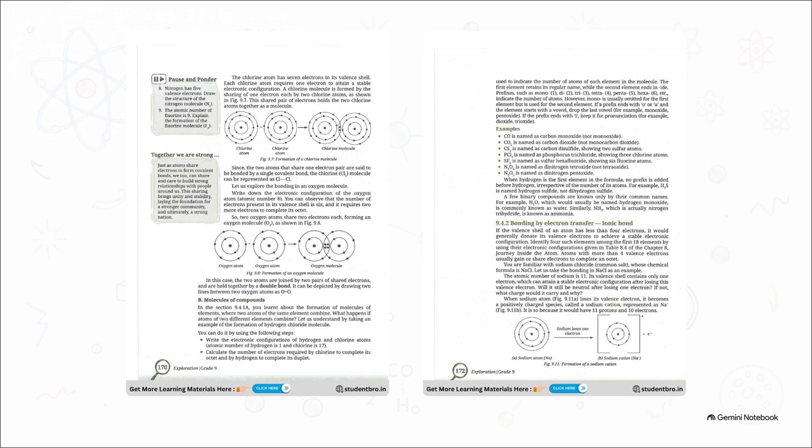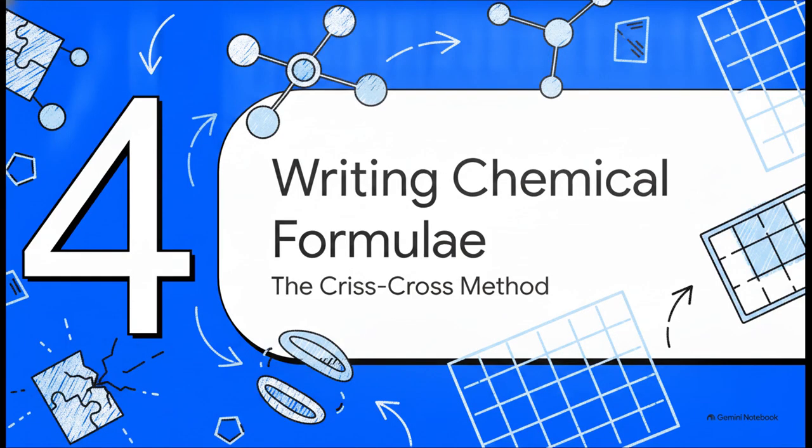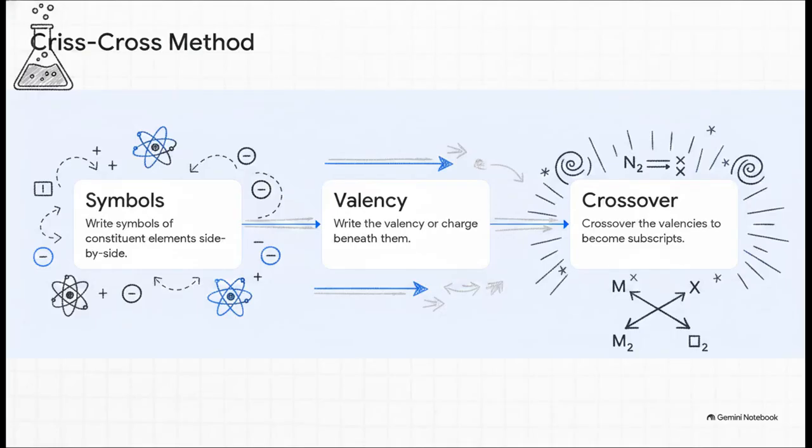By losing a negative charge, it becomes a positively charged sodium cation, completely ready to magnetically lock onto a negatively charged anion. All right, Part 4, writing chemical formula. Now that we know how they bond, how do we write it down? Chemists use this brilliantly simple trick called the crisscross method.